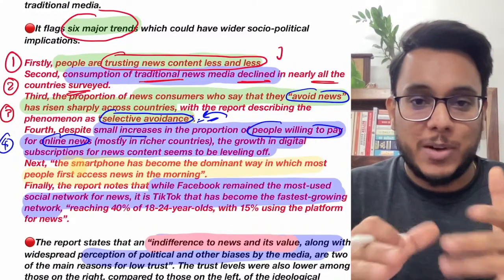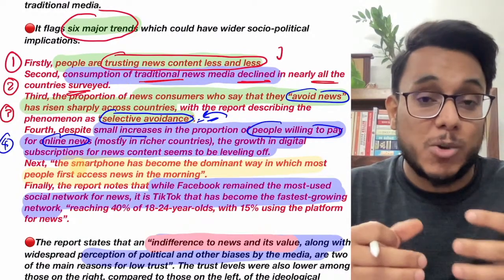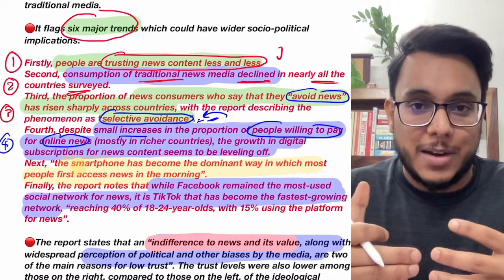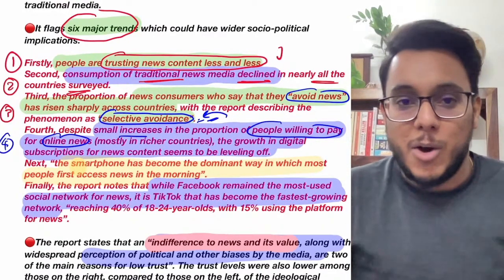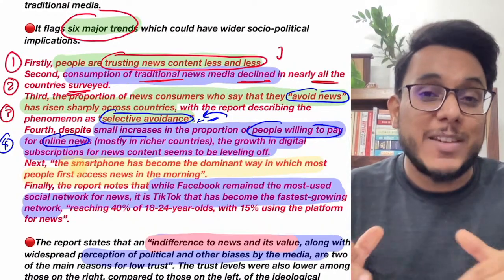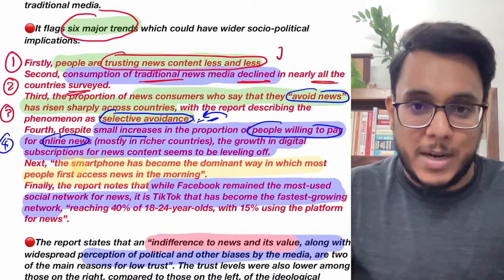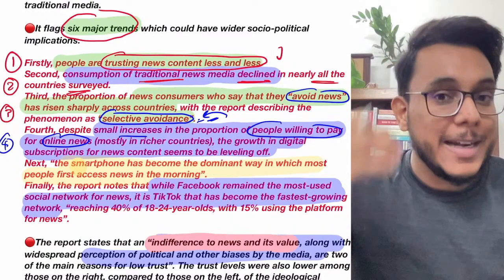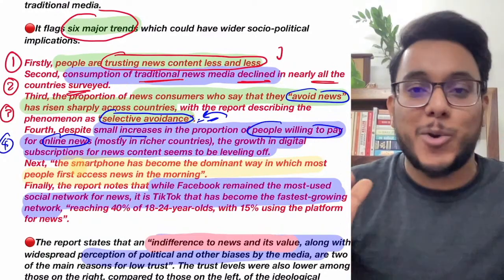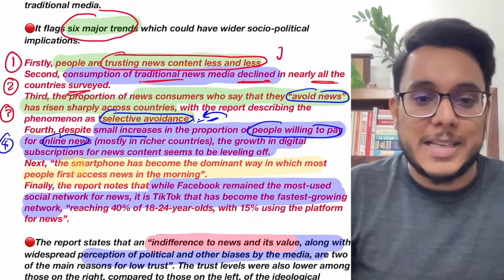You also know this particular thing, that even in the UPSC community, where we know the importance of having credible information, very few people are actually willing to even pay for a subscription to The Hindu newspaper. Why? Because we feel that giving 100-150 rupees is something which could be avoided. We are ready to pay more money on cinema, we are ready to pay more money on Netflix, but not on the news. So people are less willing, with only a little bit of increase there.